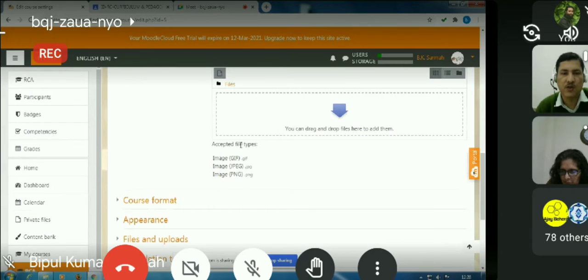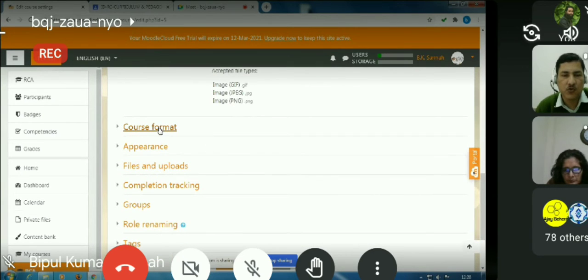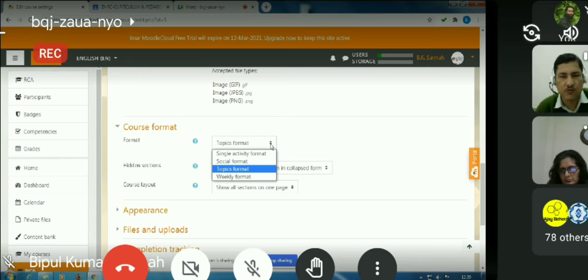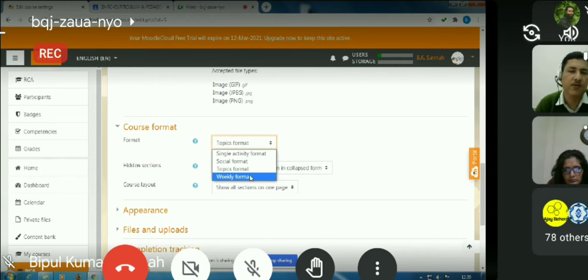And if I scroll down here, just see course format. If I click it, you can see that for this course, RCA, the course is in topic format. But for you people, your course is in weekly format, right? That is why you are seeing February 17 to February 24 like that. Those dates are there because your courses have initially been framed in the weekly format. You can change it to the topic format, or you can keep it in the weekly format, or you have other options also, social format or single activity format.